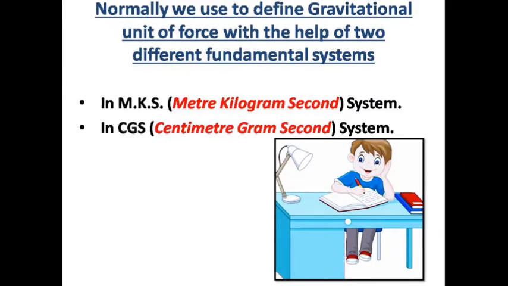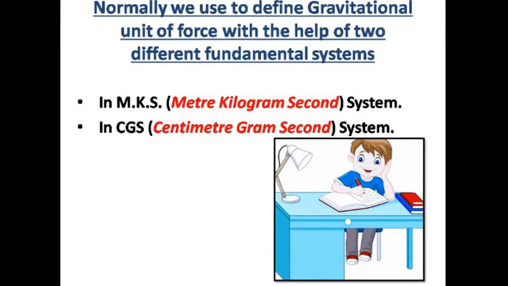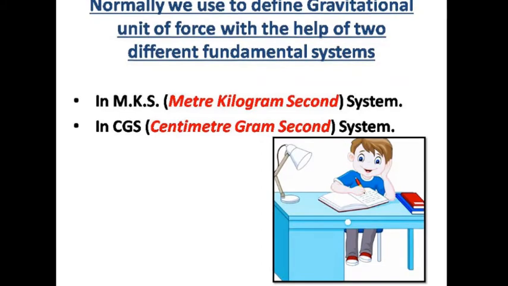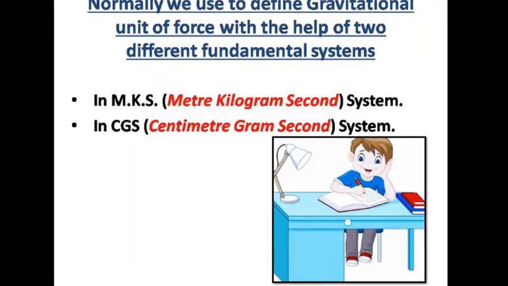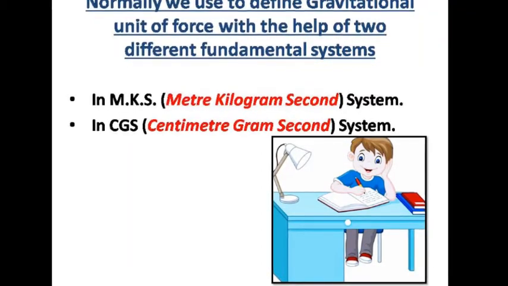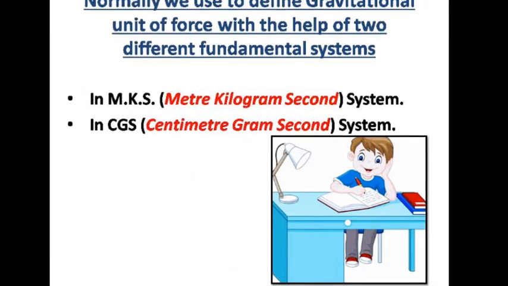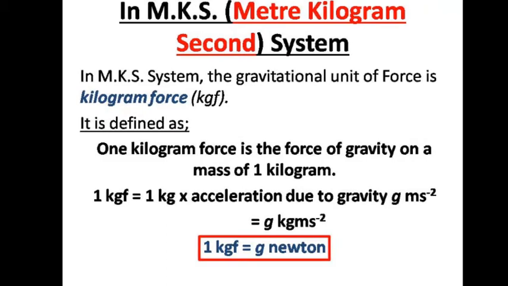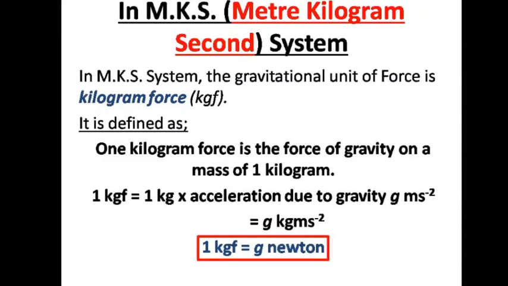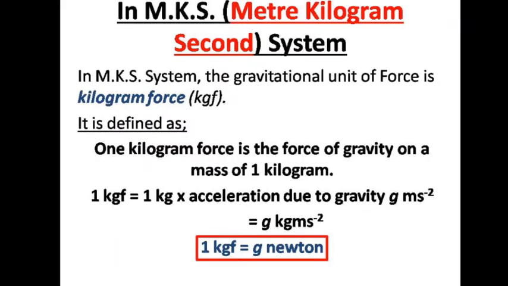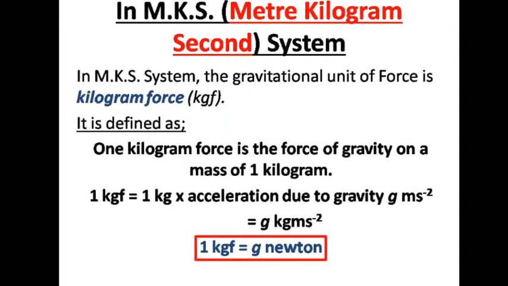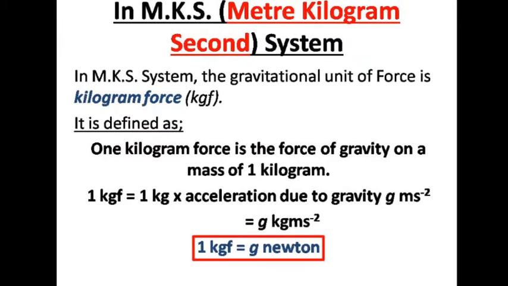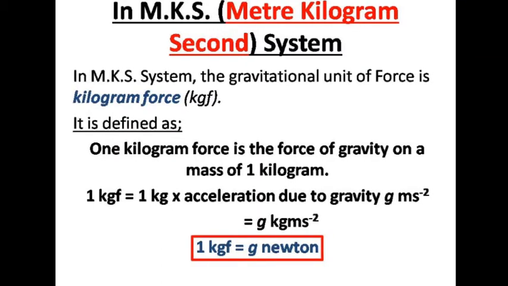Normally, we define the gravitational unit of force with the help of two different fundamental systems: the MKS system, that is the meter kilogram second system, and the CGS system, that is the centimeter gram second system. In the MKS system, the gravitational unit of force is the kilogram force. It is defined as 1 kilogram force is the force of gravity on a mass of 1 kilogram. 1 kgf is equal to 1 kg into acceleration due to gravity, that is g meter per second square.